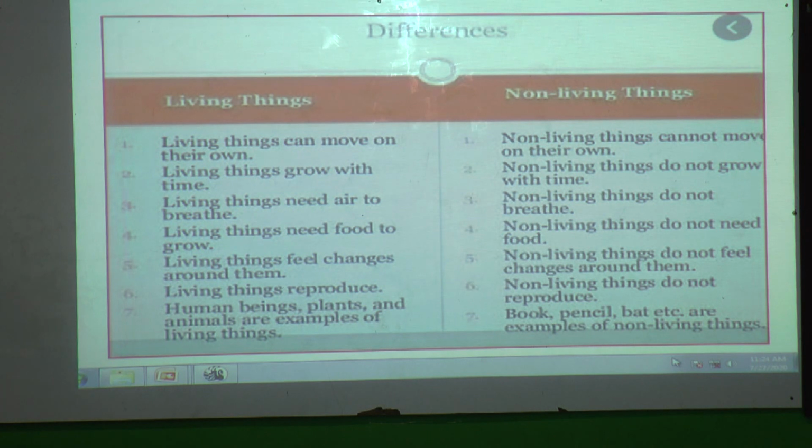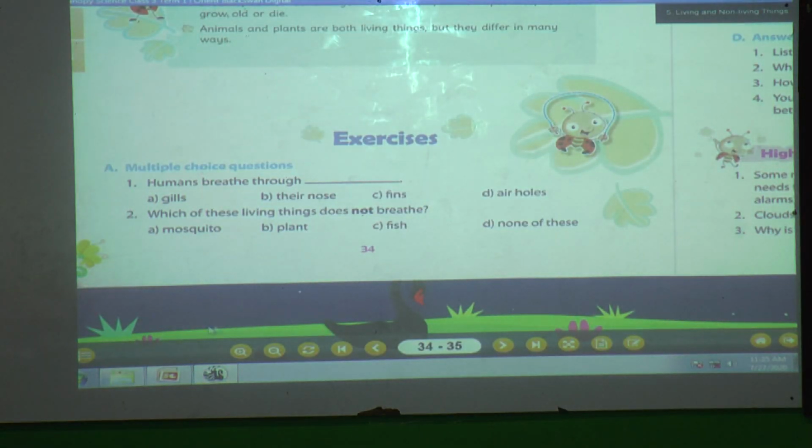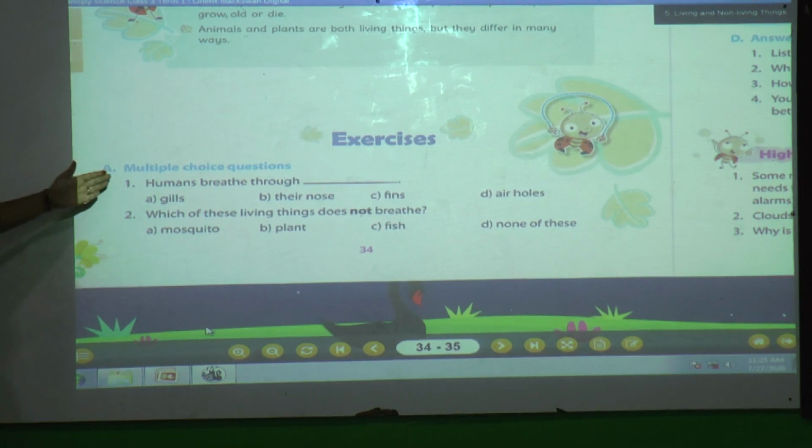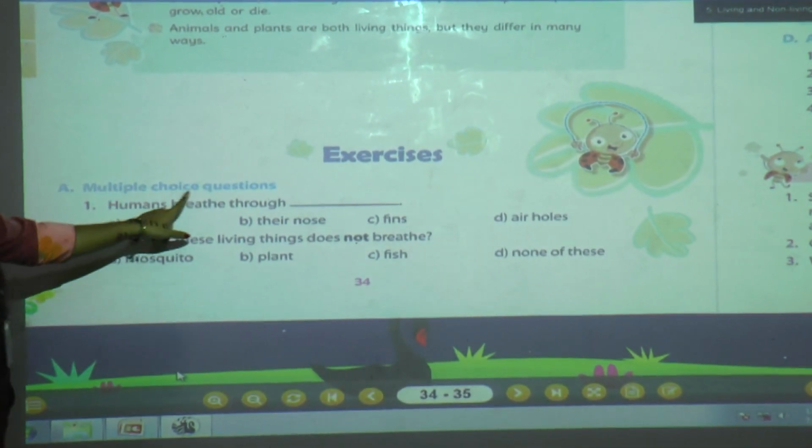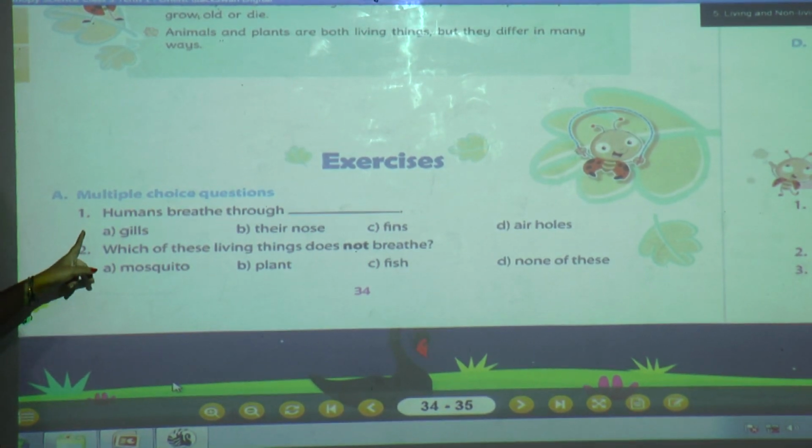Now it's time to solve our exercise. Now open your book, page number 34. Yes, see the page number 34. Exercise question number A, multiple choice questions. Okay. First question I'll read.